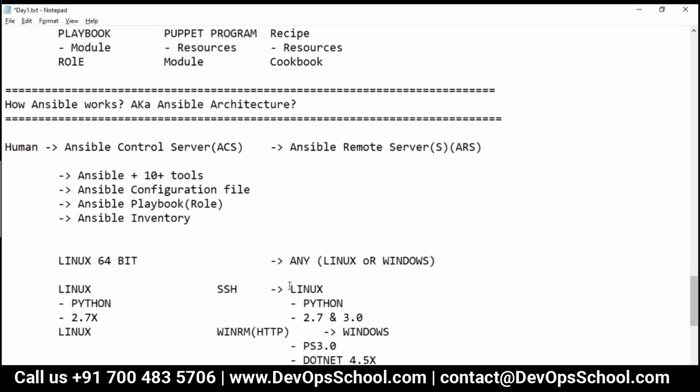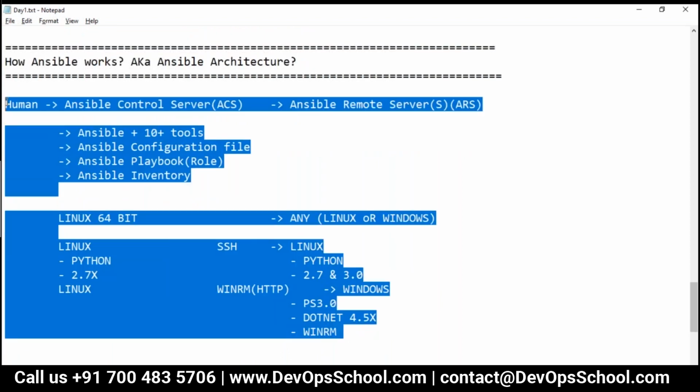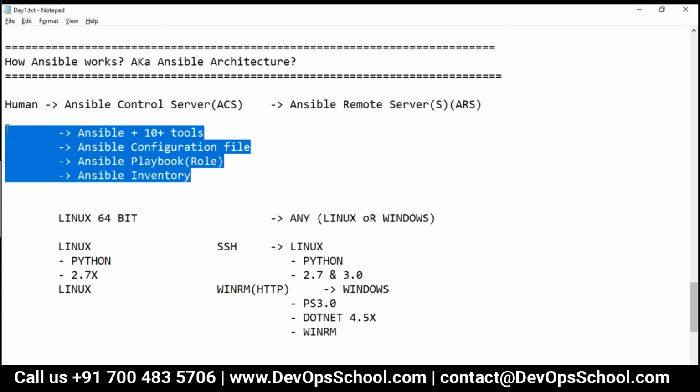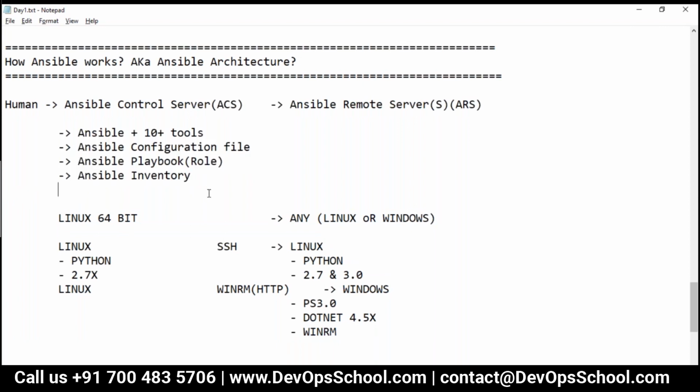Now we'll discuss the components of the Ansible architecture in detail, one by one. But we'll have a break now, and after the break we'll have one test, and after the test I'll get into the remaining topics.